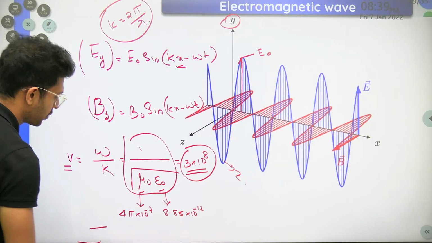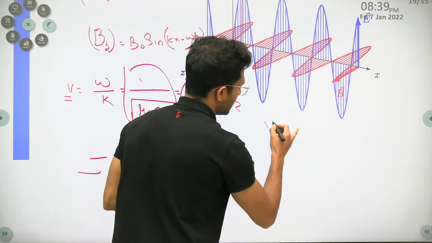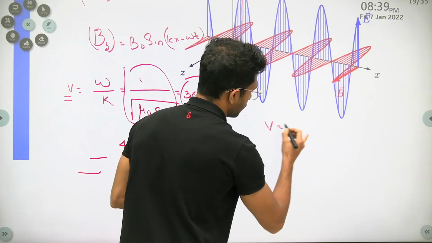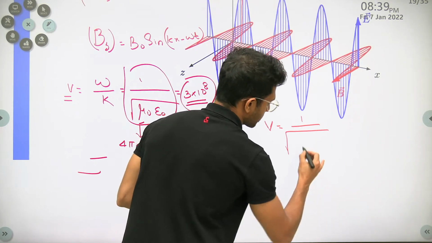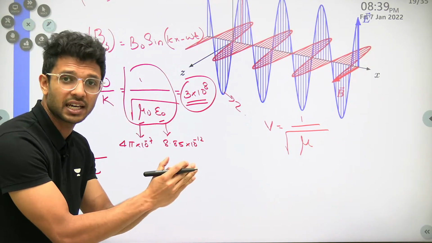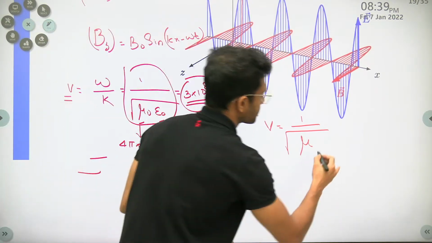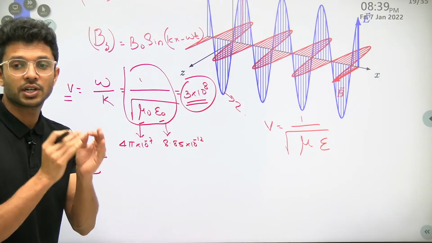So to find the velocity of any EM wave in a given medium, the formula is 1 divided by root of mu, the permeability of that medium, into epsilon, the permittivity of that medium.